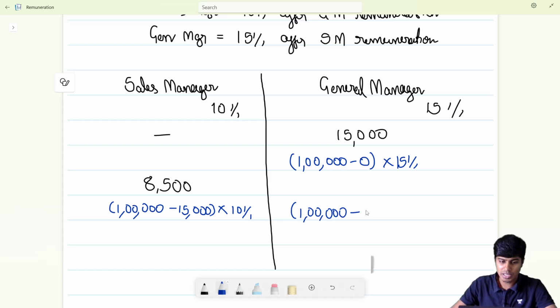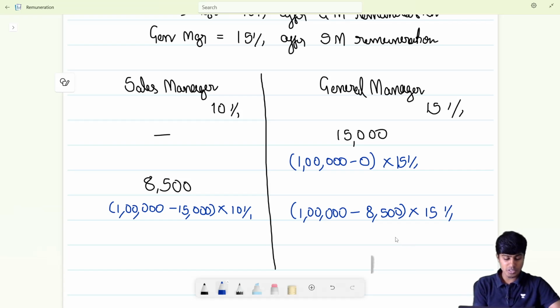1 lakh minus 8,500 multiplied by 15%. That's what it's going to be. How much is 1 lakh minus 8,500 into 15%? 13,725. Sir, is this the answer?